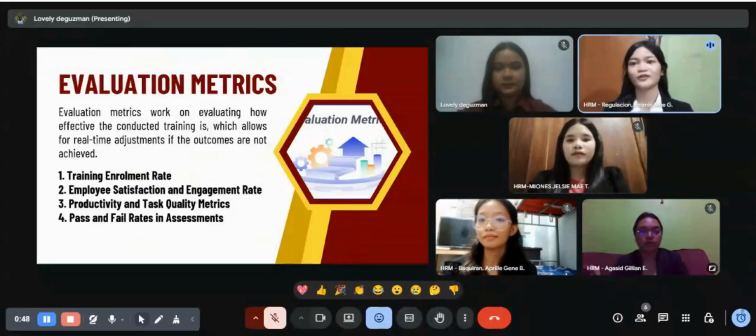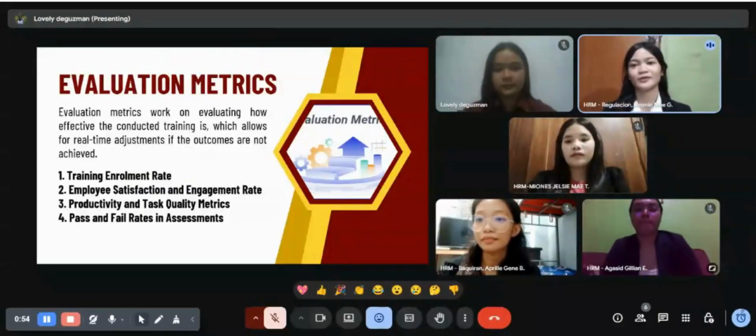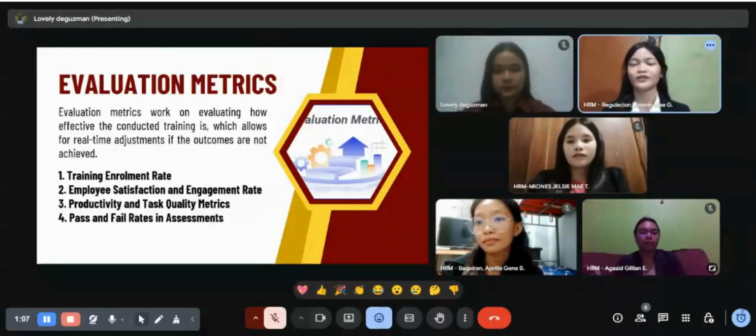So now let's move on to the evaluation metrics. When we say evaluation metrics, these are used to evaluate if a particular training is effective or not. If it is not, they can change or adjust the previous training to make it more effective. But how will you know if the training is effective? We can find out in various ways.